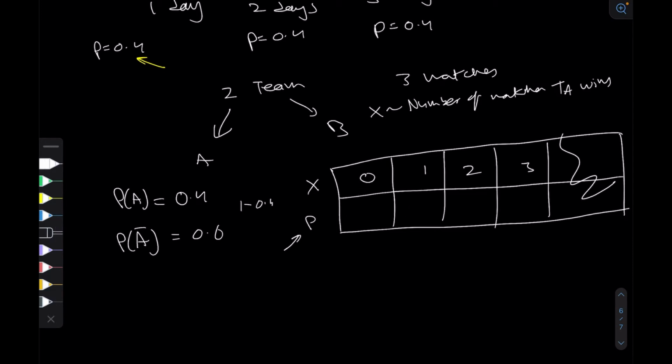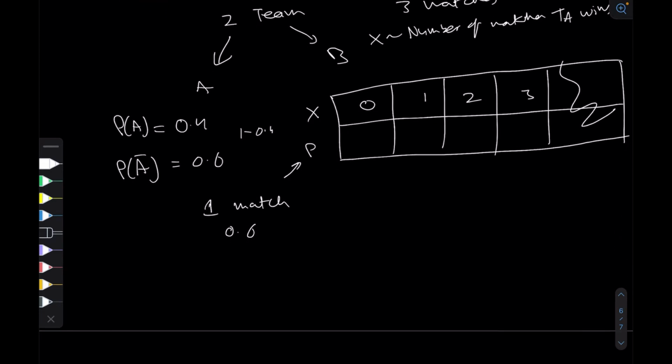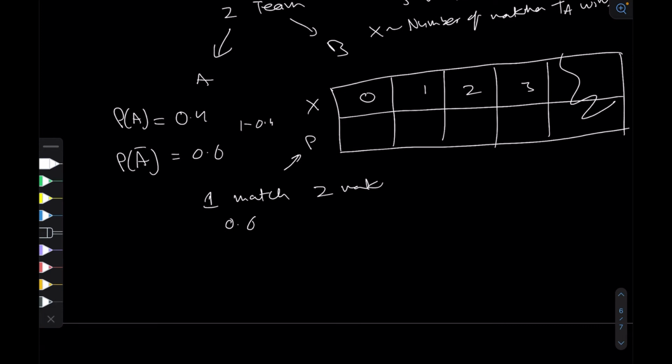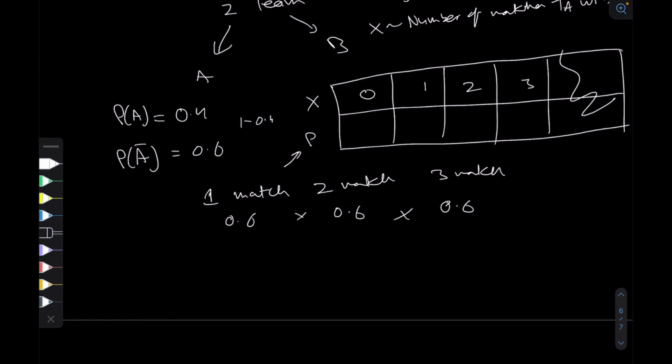So, what is the probability that team A does not win any of the matches? Let's say first match, team A loses, there's a 0.6 probability that team A loses. Let's say second match, team A again loses, 0.6 chance. Let's say a third match, again loses, 0.6 chance. So you just multiply these together, and this will basically give you the probability that it lost in all of the 3 matches. So the probability of x being 0 is 0.6 cubed.